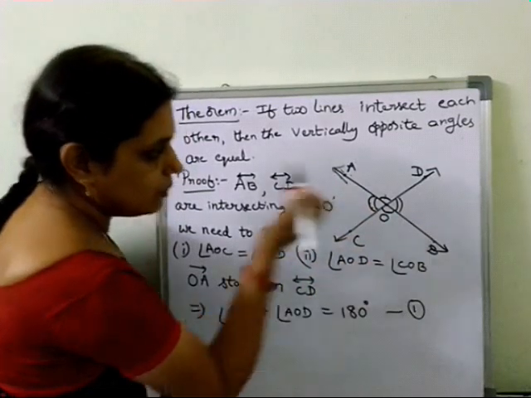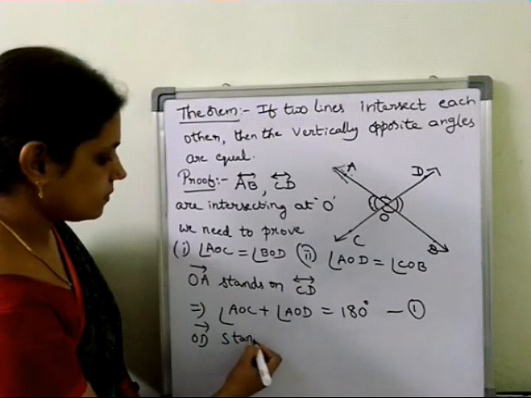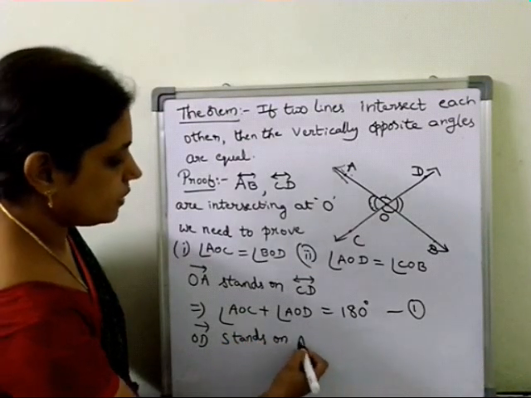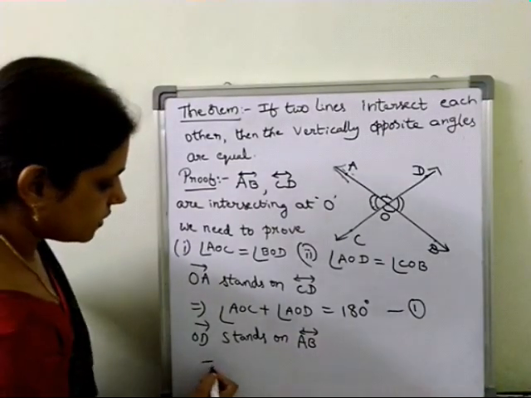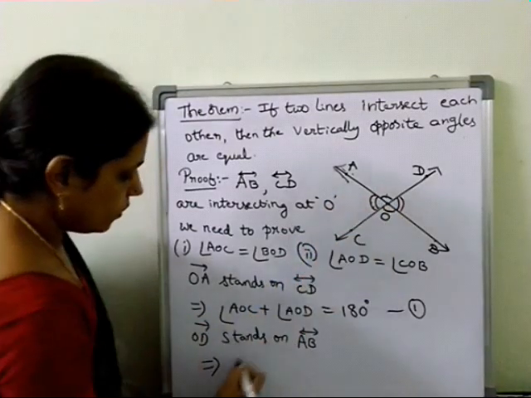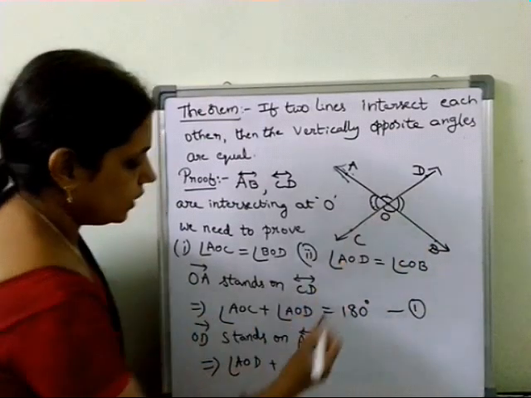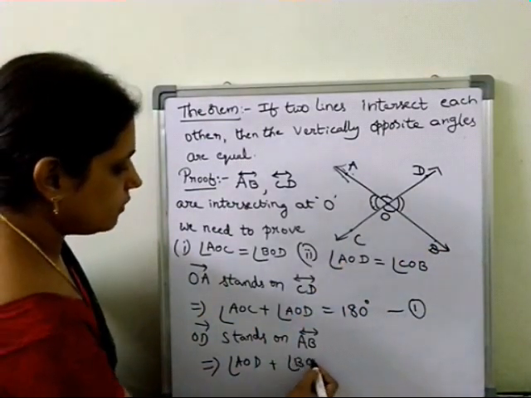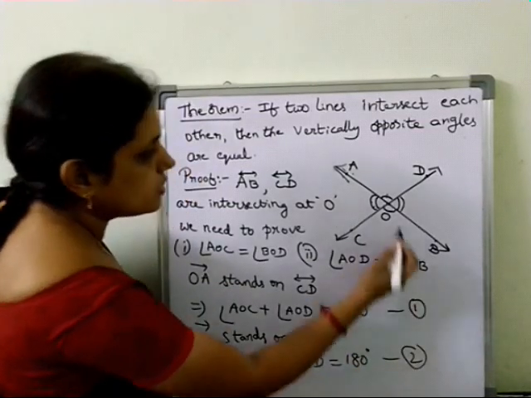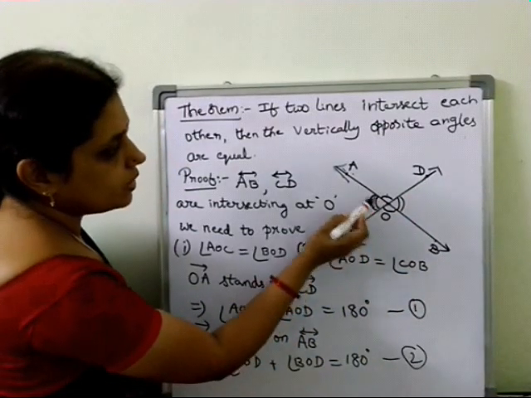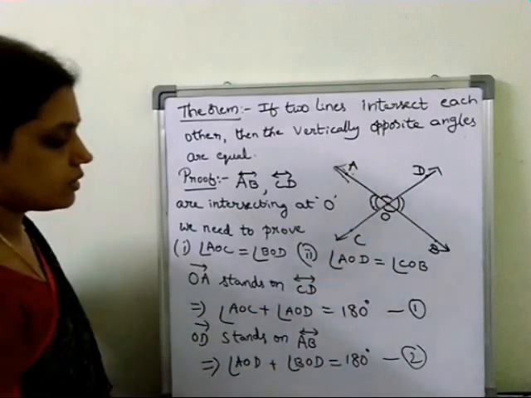Next, OD is also a ray. It stands on line AB. So from this what can we write? Angle AOD plus angle BOD equal to 180 degrees. Here OD is the ray, and these two are adjacent. Now angle AOD plus angle BOD equal to 180 degrees. Let it be 2.